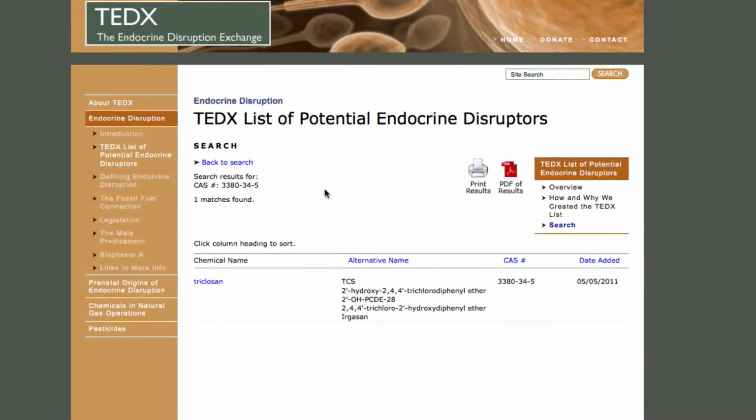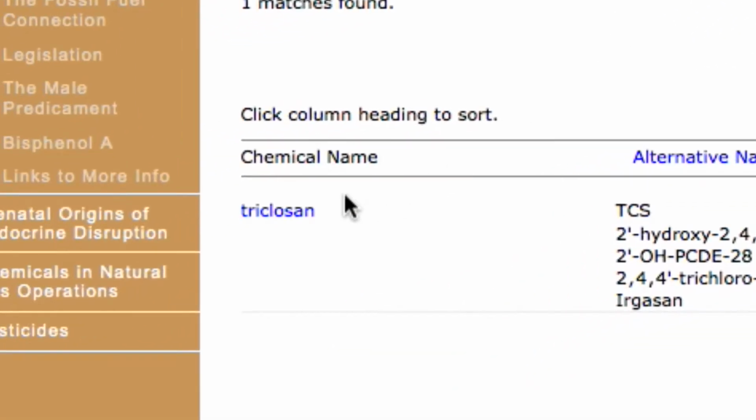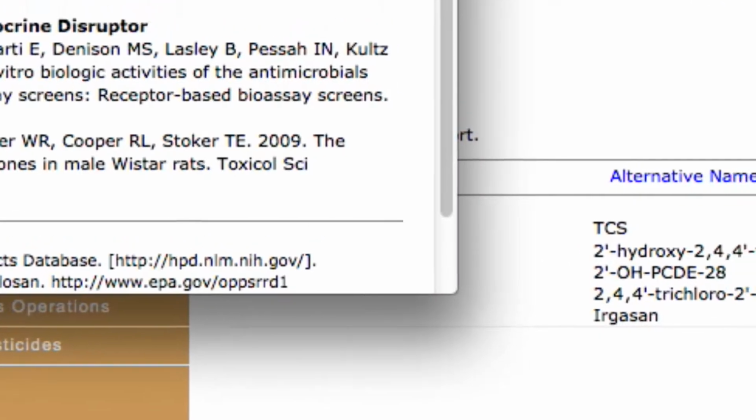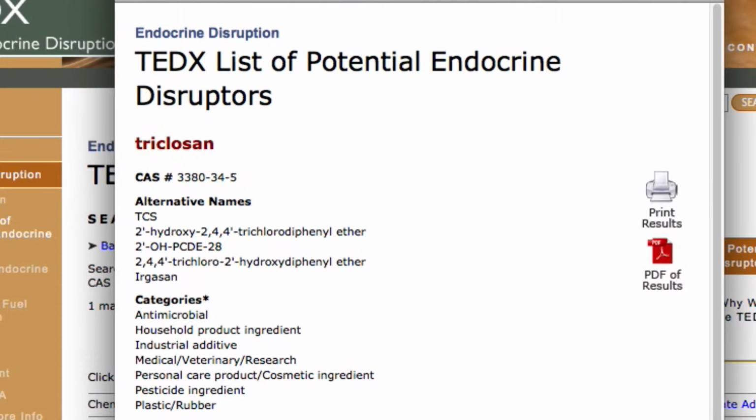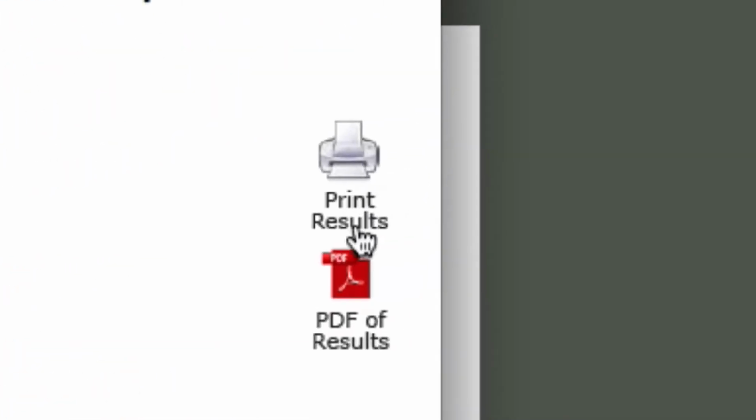You might also have noticed these icons in the upper right. They allow you to easily print the page or save it as a PDF document. And again, clicking on the chemical name takes you to the fact sheet. You get all the same information as before, and perhaps you knew triclosan was an antimicrobial used in hand soaps, which puts it in the personal care product category. But maybe you hadn't thought of it as a pesticide, and you might not have known that it's used in plastics and other household products. The fact sheets can also be easily downloaded or printed.